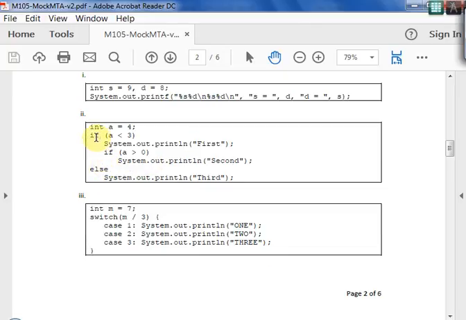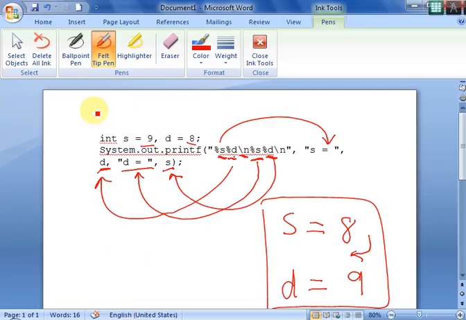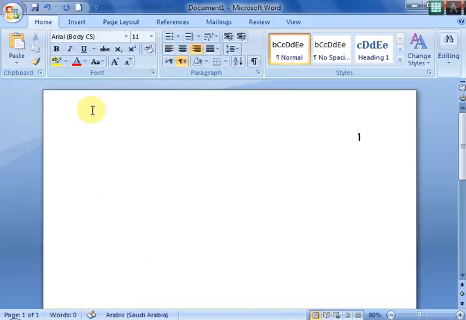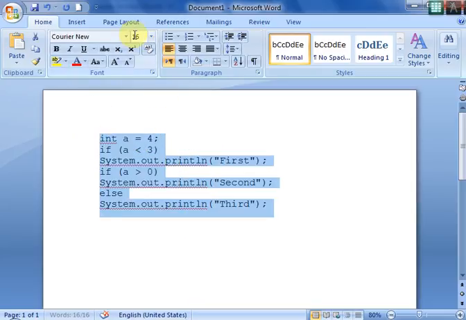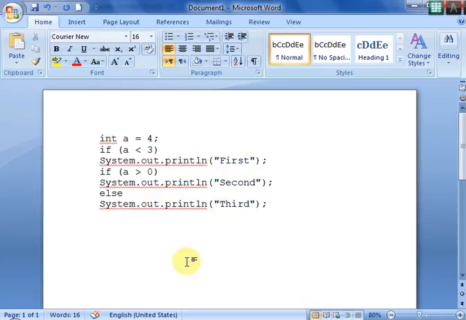So this is the next code. It says int a is equal to 4. I'll take this into the Word file. So int a is equal to 4.